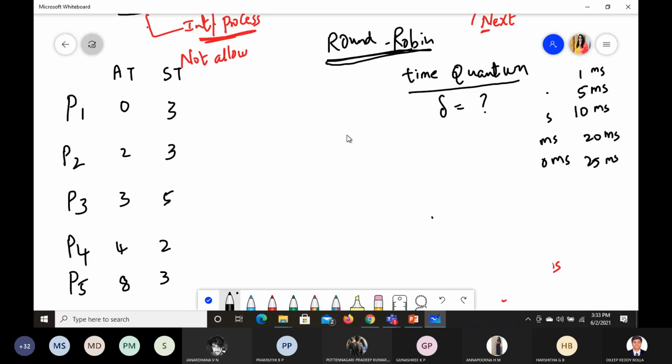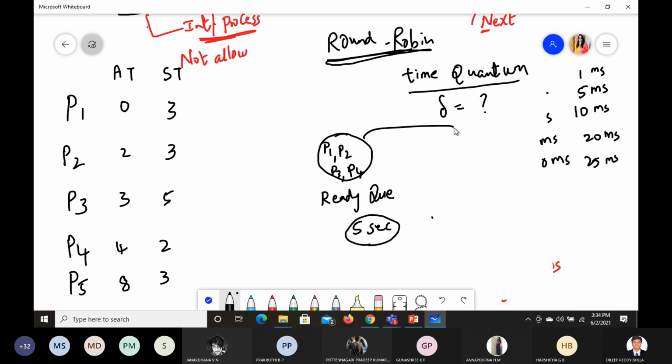So for that, let us say we have something here. This is a ready queue. Let us say 5 milliseconds, or 5 seconds. In 5 seconds time, which things are in the ready queue? Process P1 is ready, P2 is ready, P3 is ready, and P4 is ready, whereas P5 has not arrived. And which one to pick from this is the question for us.